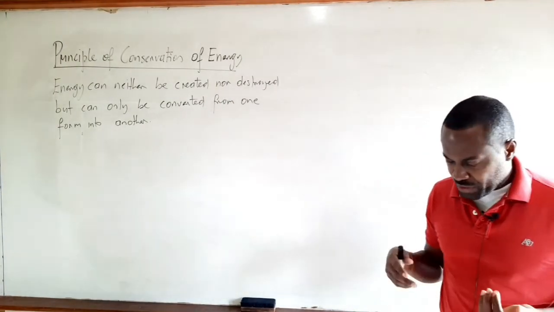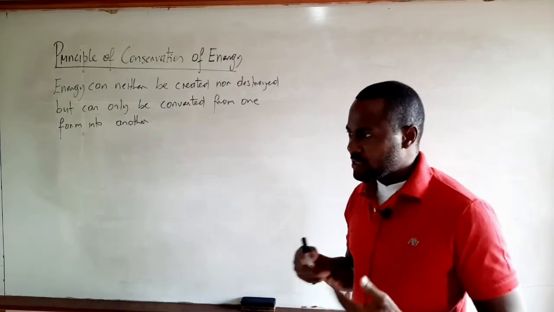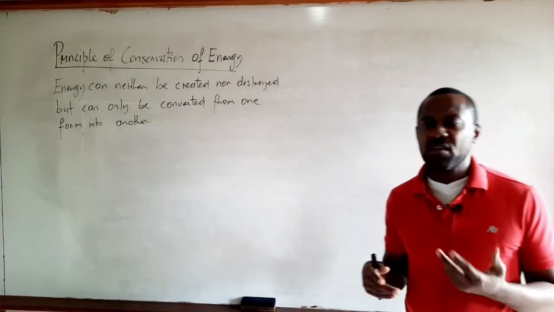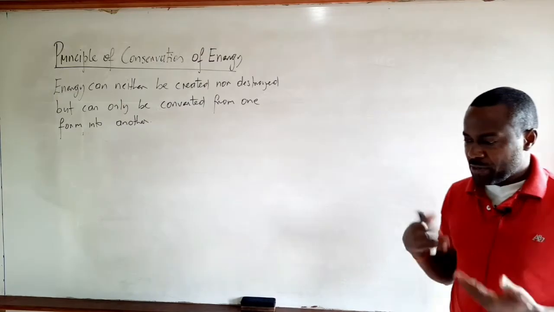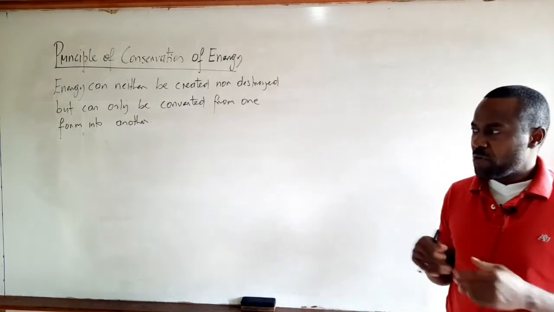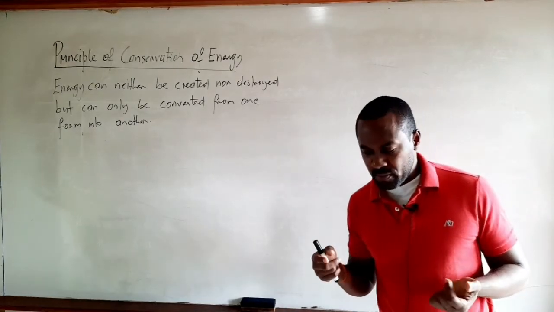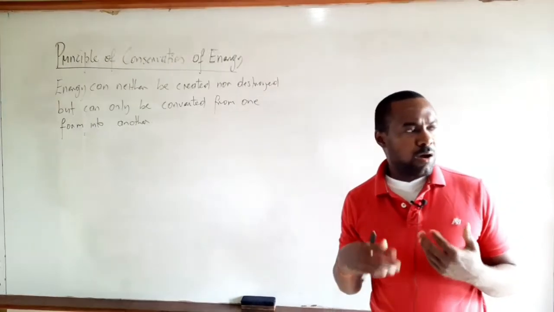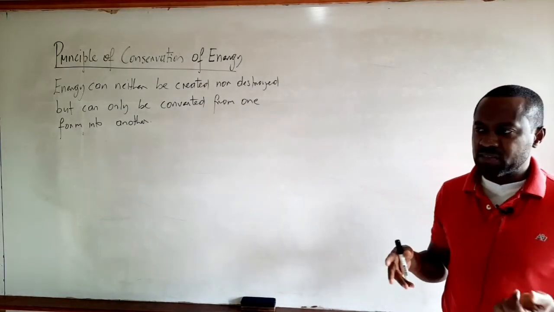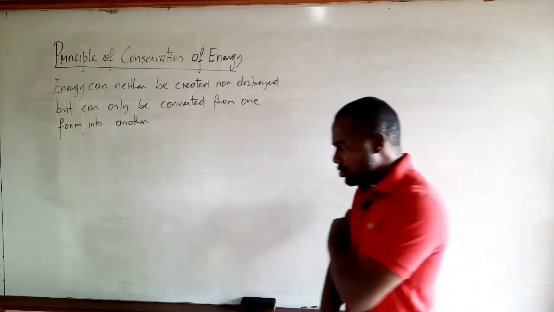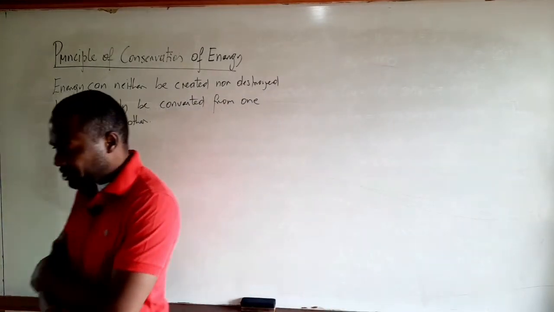So in previous videos, we have mentioned that the sun is the ultimate source of our energy, and of course energy from the sunlight is absorbed by plants and used to make food by the process called photosynthesis and so on. So whatever amount of energy is being supplied by the sun, then we can't increase it, we can't decrease it. All we can do is basically convert that energy from one form into another, right? So this is the principle of conservation of energy.